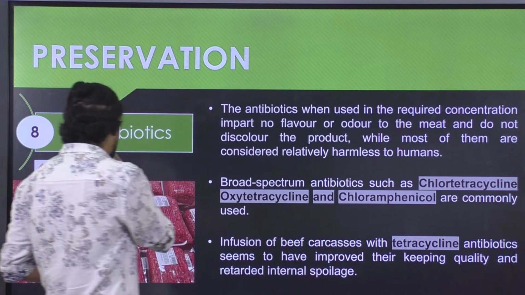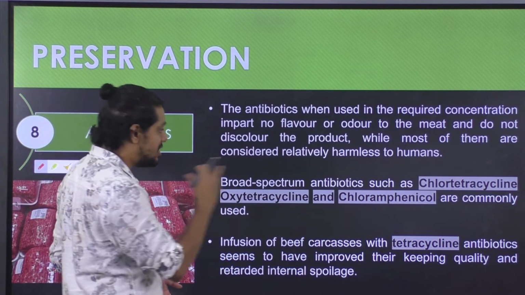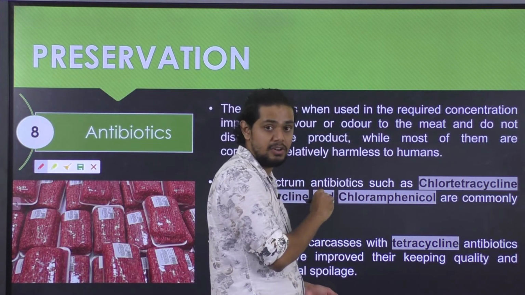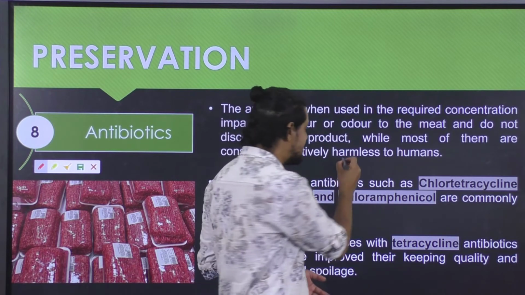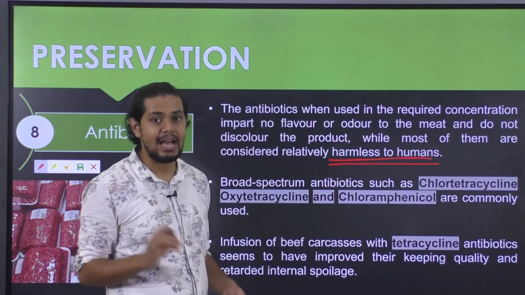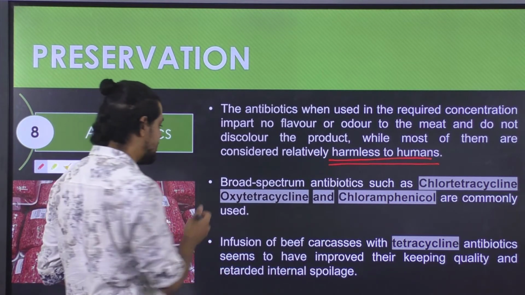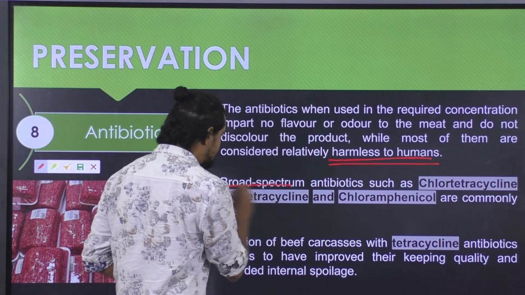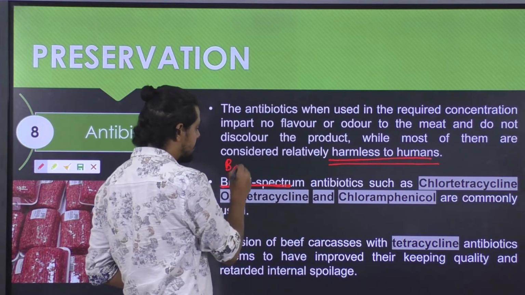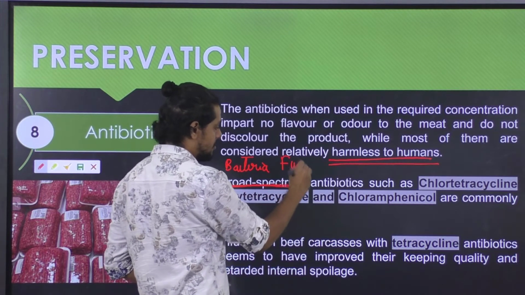Whenever we add antibiotics at a desirable concentration, they will not have any effect on human health. That means they are basically harmless to humans if used only in an adequate quantity. Broad spectrum means they can be effective against bacteria, and they can be effective against fungi also.